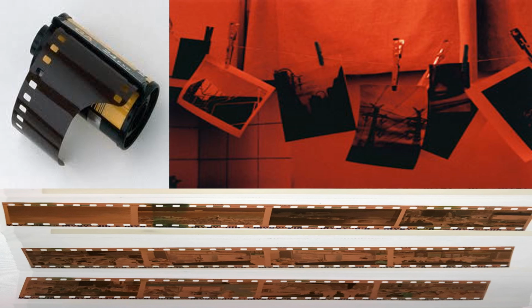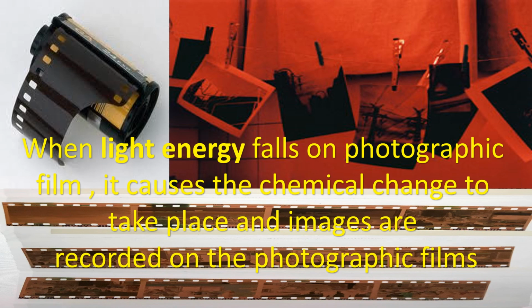So for making the photographs visible in the photographic film, we need light energy, okay children. When light energy falls on the photographic film, it causes a chemical change to take place and images are recorded on the photographic film. If light rays fall on that photographic film, what will happen? A chemical change occurs and we can see the photographs, okay children.